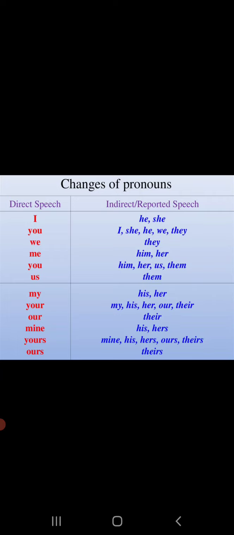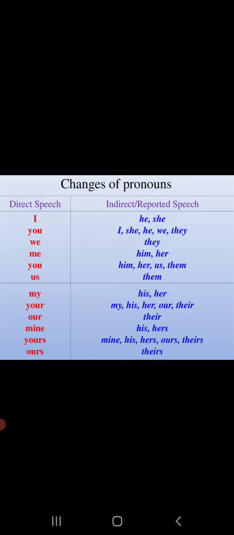We will change you into I, as we know that the second person will change into object. So what will become? He said, you are brave. So how to make it indirect? He said that I was brave.